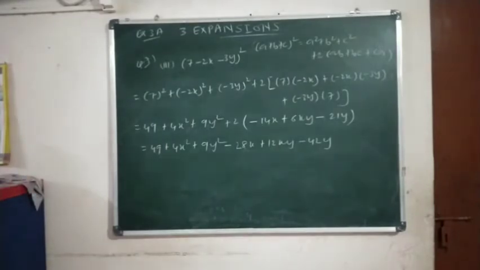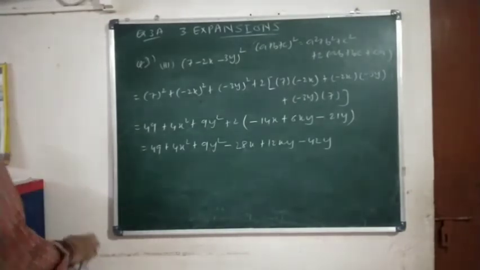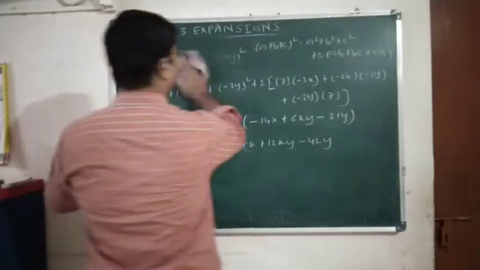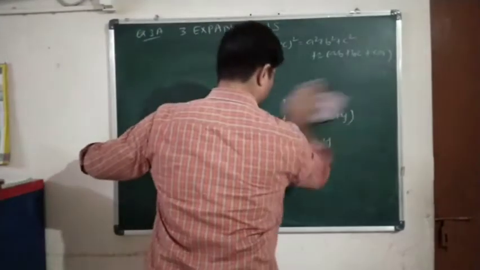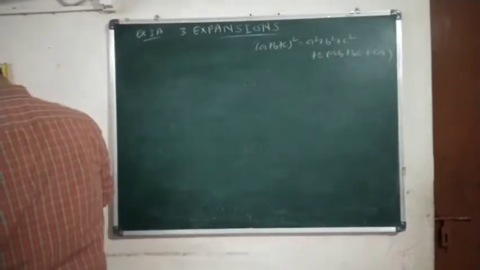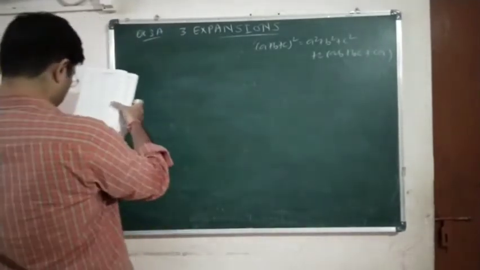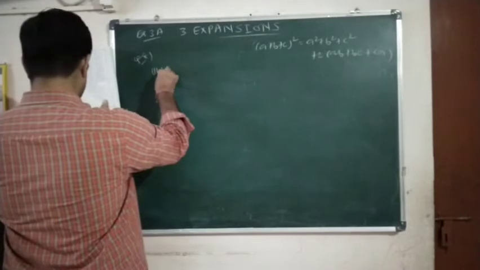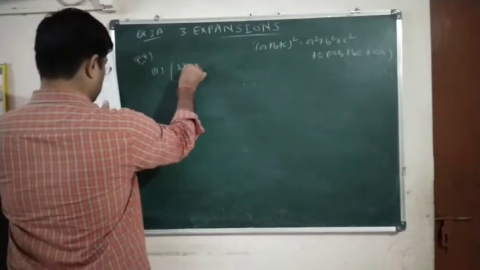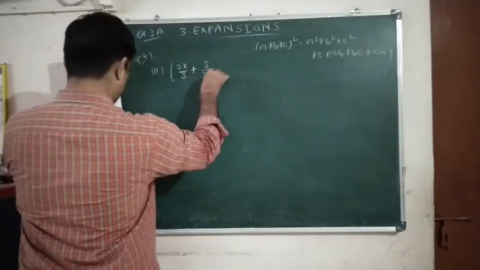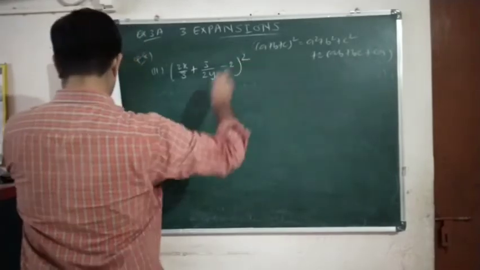Now let me complete question number 8 also. Question number 8 is also based on the same formula, a plus b plus c the whole square. In these two, the first one I am leaving for you, the second and third I will do. Question number 2: (2x upon 3 plus 3 upon 2y minus 2) the whole square.